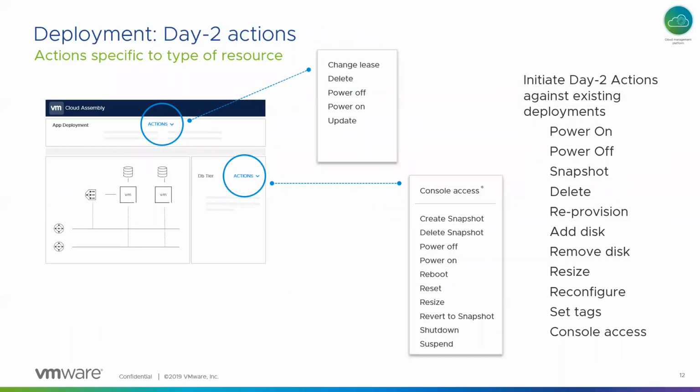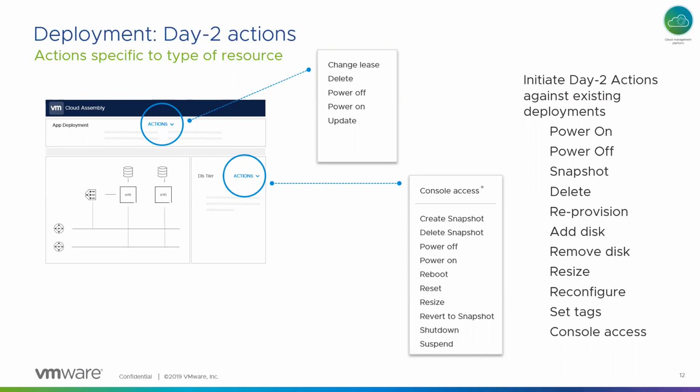We have a rich set of day 2 actions that are exposed on the deployment items. Some of the day 2 actions are directly on the deployment, where you can change the lease of the deployment, power on, power off all the machines, update the deployment and so on, or you can also delete the deployment.